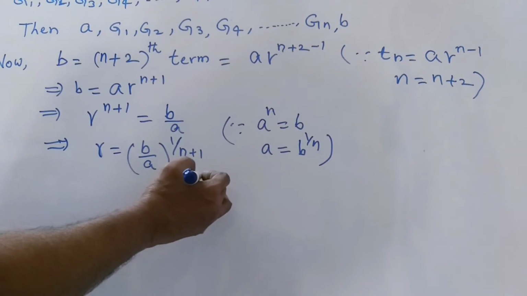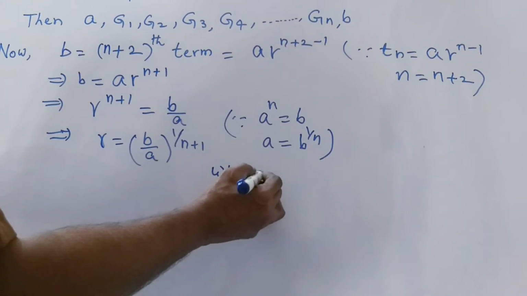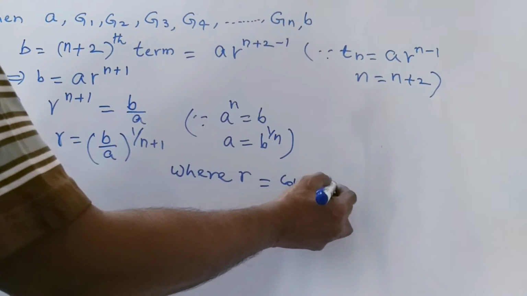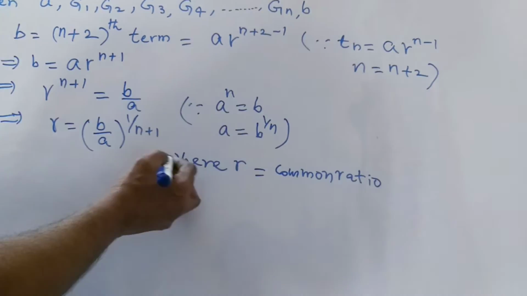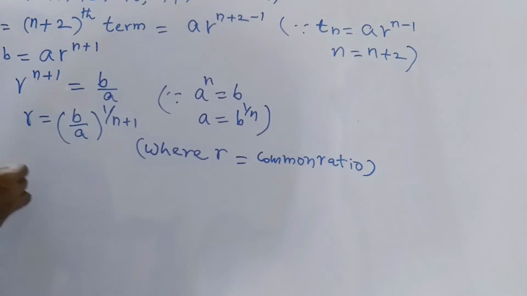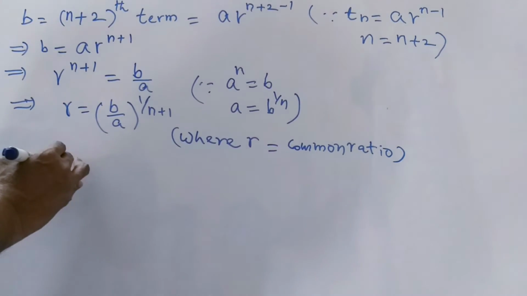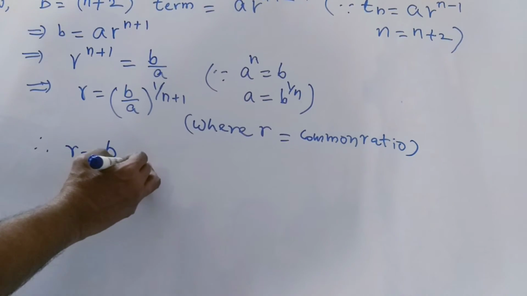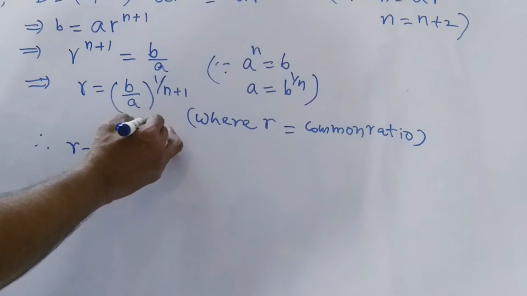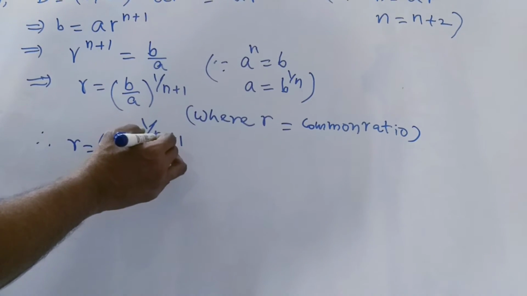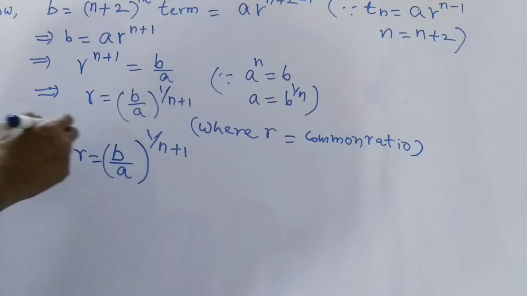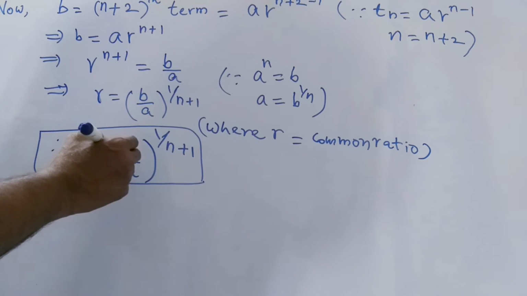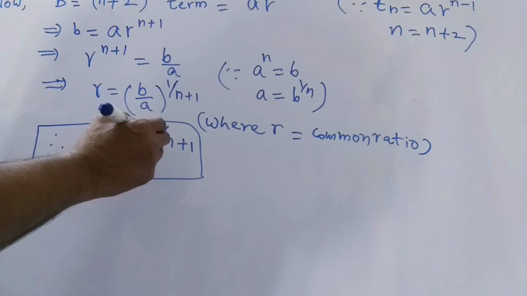Here r is the common ratio. Therefore, the common ratio r is equal to B by A whole to the power of 1 by n plus 1. This is the common ratio value.